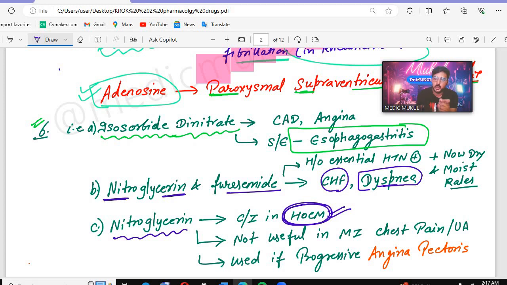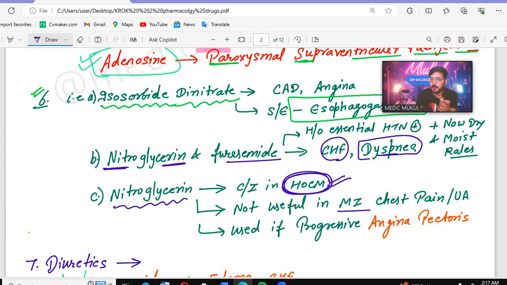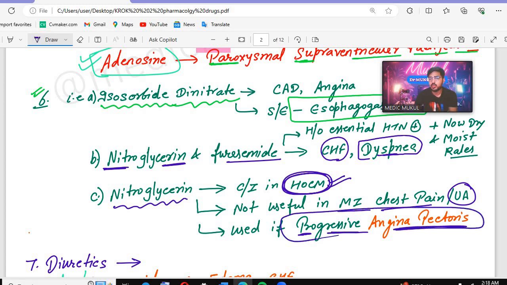Then remember, nitroglycerin is not useful in MI patients and in chest pain of unstable angina patients. Unstable angina is complicated and can form MI. In unstable angina, the chest pain will not be relieved by nitroglycerin, but we can use nitroglycerin in progressive angina pectoris. So if we have progressive angina pectoris, in that condition we can use nitroglycerin. In the question they will give you questions about unstable angina.